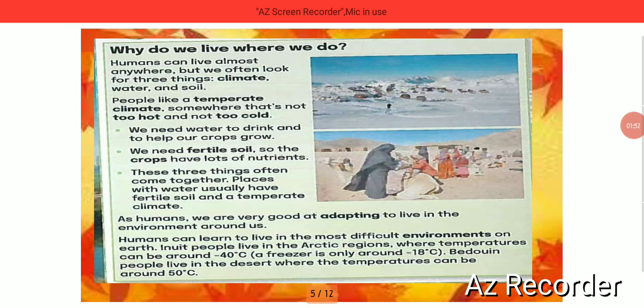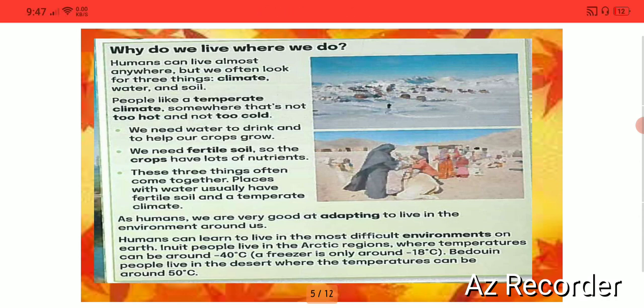Humans can live almost anywhere, but we often look for 3 things: climate, water, and soil. So these are 3 important things that we are looking for before we are thinking to live in some place. Let's continue. People like a temperate climate, somewhere that is not too hot and not too cold.